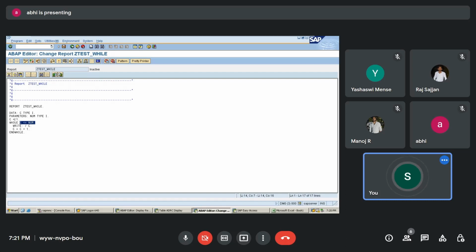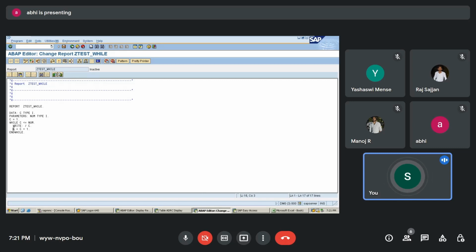That means if 1 is less than or equal to whatever number you enter. For a simple example, you have entered 5. So what is the value of C now? The value of C is 1. You have entered 5. 1 is less than or equal to 5. Yes, true. If it is true, I am going to write that. 1 I am going to print on the screen.